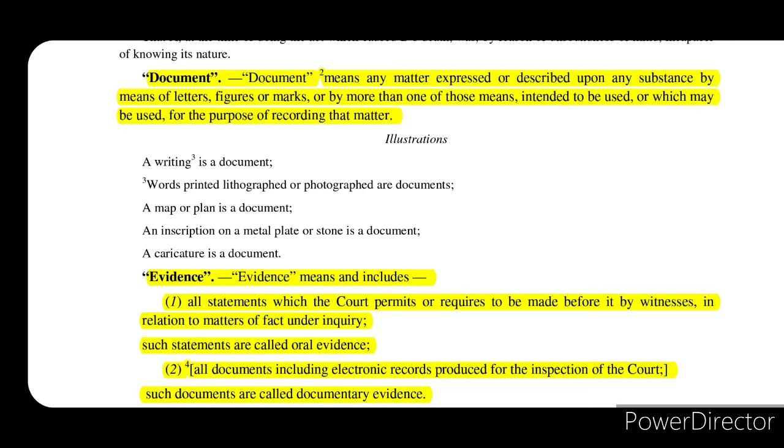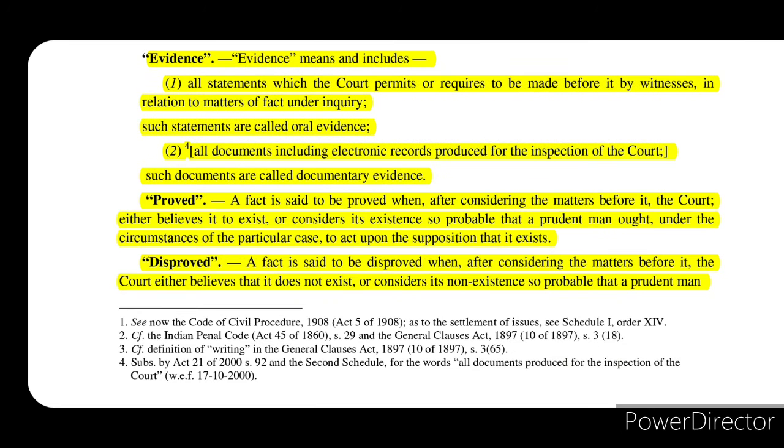And all documents, including electronic records, produced for the inspection of the courts will also be considered as evidence. Such documents are also called documentary evidence. So there are two types of evidence. First is oral, that is made orally, and the other one is documentary evidence, that is any kind of document or electronic record.